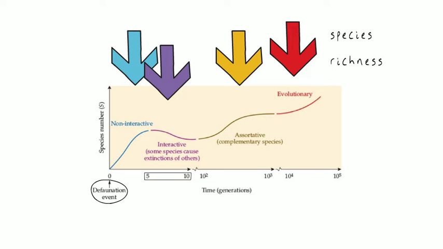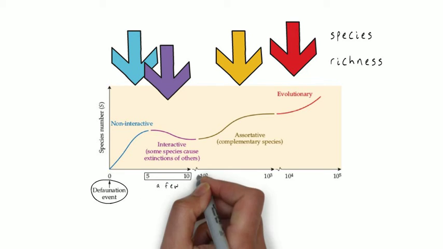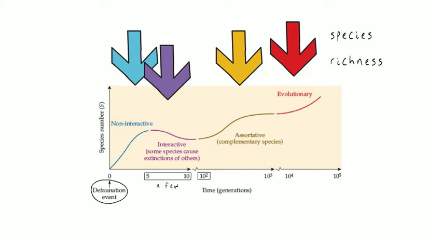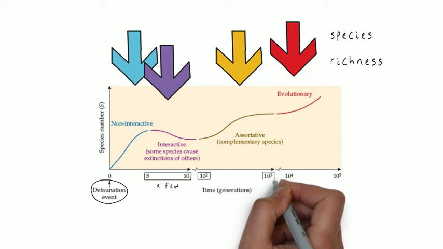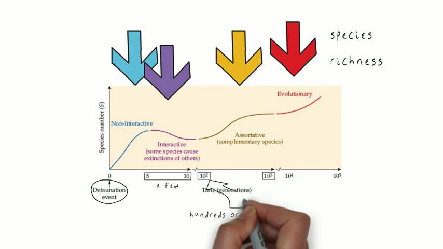Note too the changing timescales. For the non-interactive and interactive phases, we measure time in only a few generations. Once the island moves into the assortative phase, we jump an order of magnitude or two, so it may take hundreds or thousands of generations for the new island species to reach assortative equilibrium.